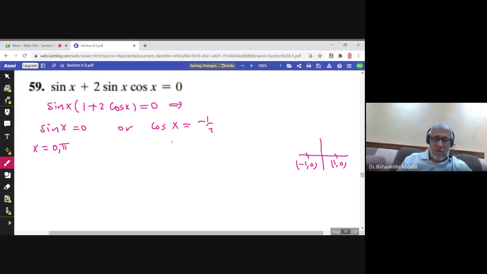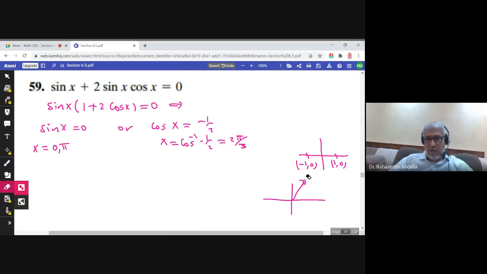You can ask for cosine inverse of negative half. By calculator, the answer is 2 pi over 3. What we get from here is that the reference angle is pi over 3, but cosine is negative.